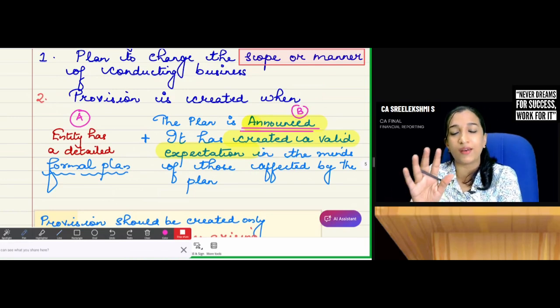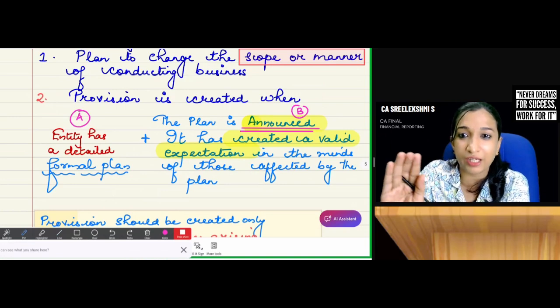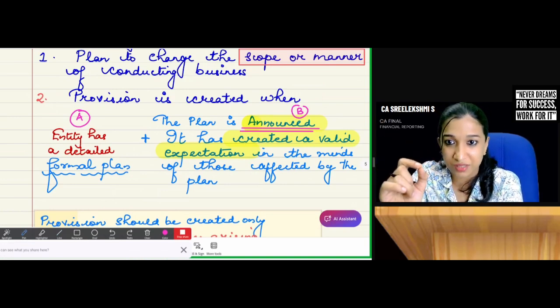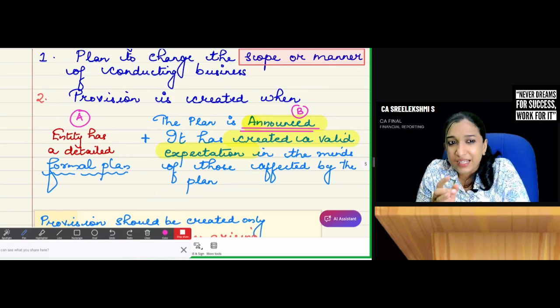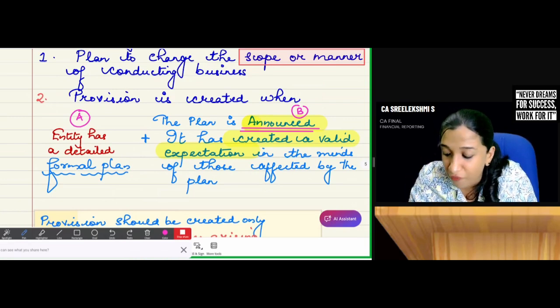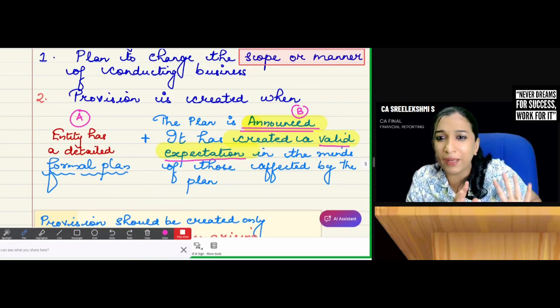We are closing our headquarters, we are closing a factory in Alleppey, and 50 employees will be laid off. It has been announced, there is a proper formal plan, proper documentation, and the plan has created a valid expectation in the minds of those employees who will be laid off.